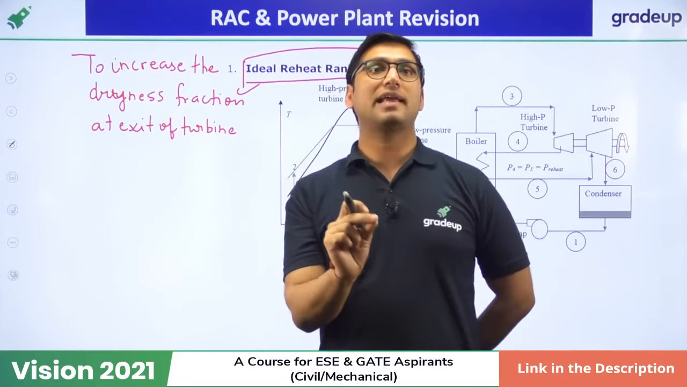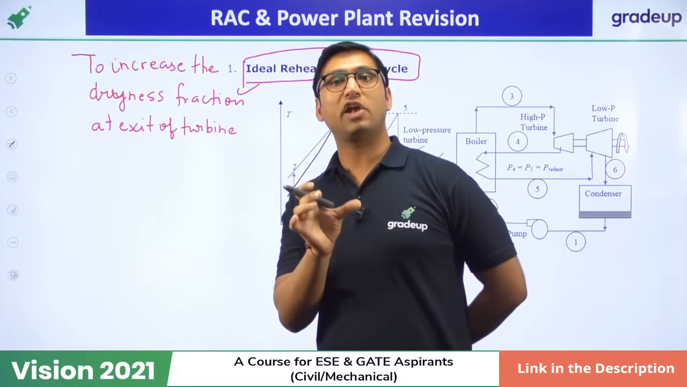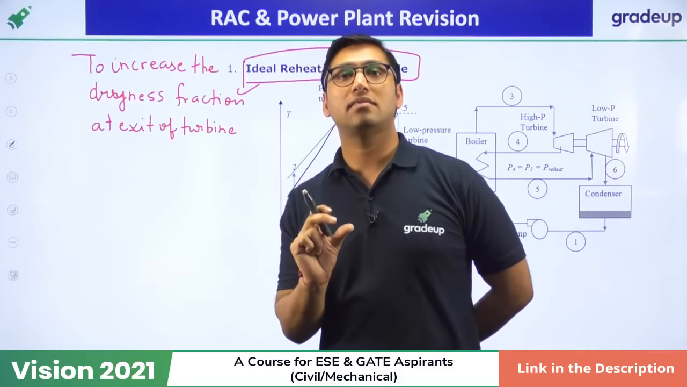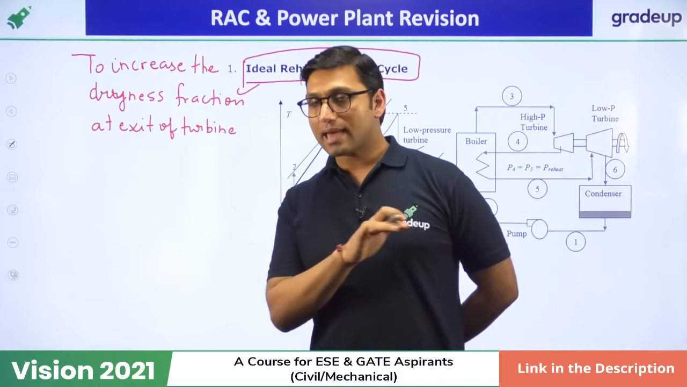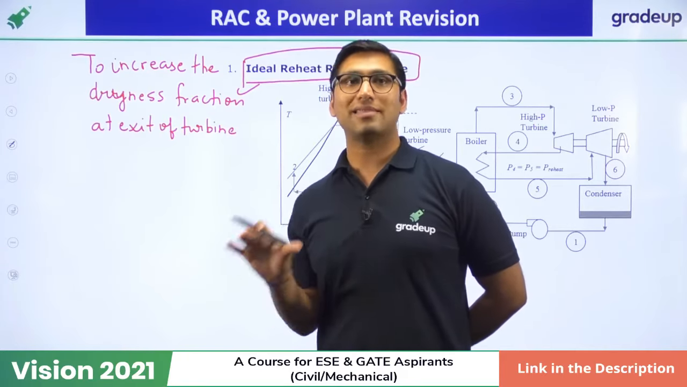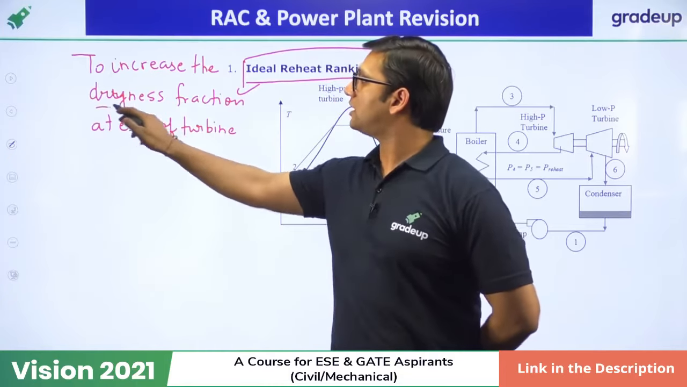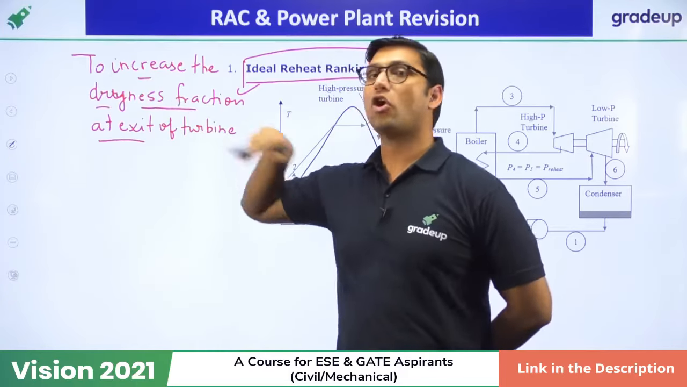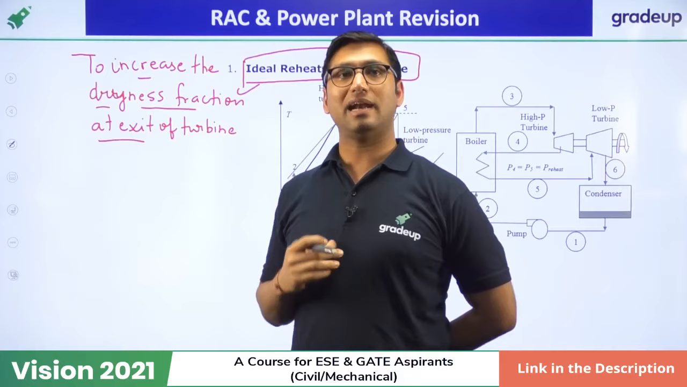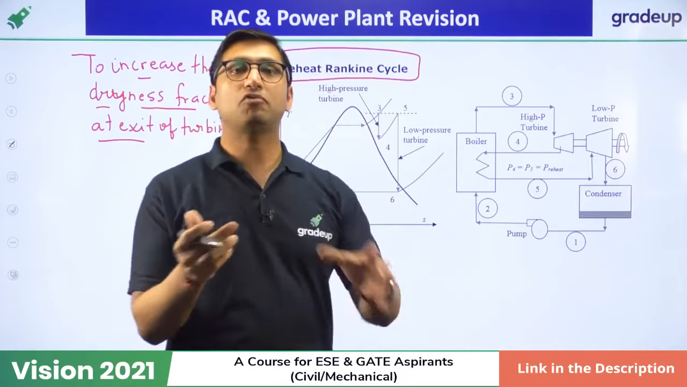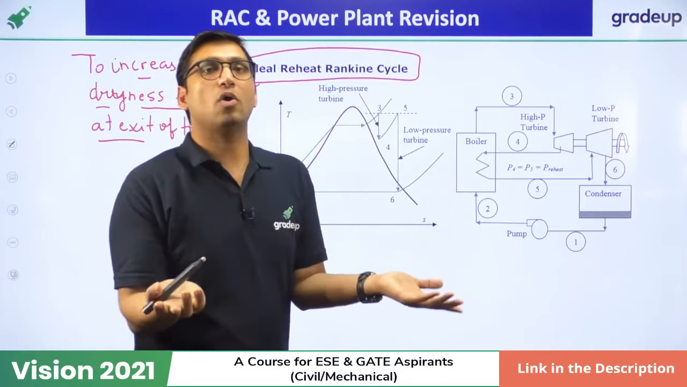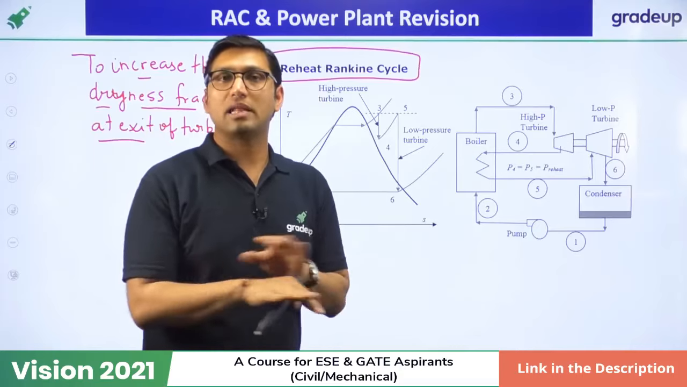Why am I repeating it? Because sometimes in the exam a theory question asks whether reheating increases the efficiency of the Rankine cycle. No. Reheating has nothing to do with the efficiency. It has only to do with the dryness fraction: the dryness fraction will increase, or the moisture will decrease. That is the only purpose. For that, we just use a reheater between two turbines. No other modification has to be done.